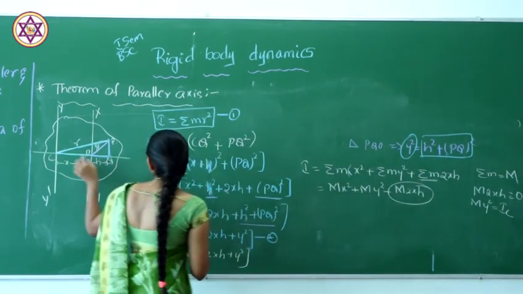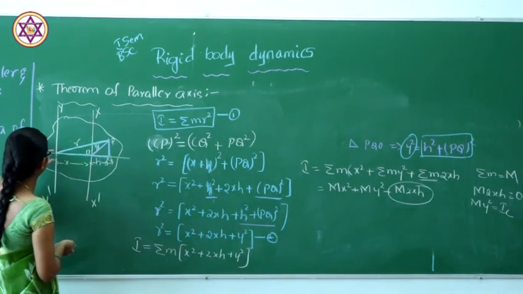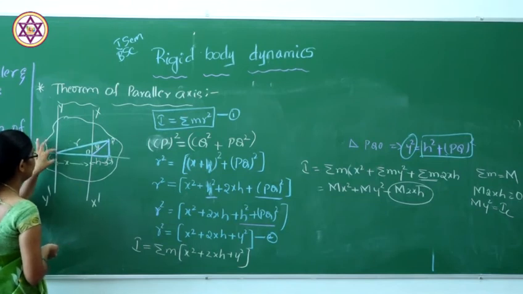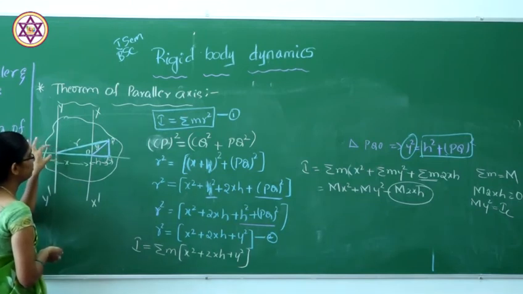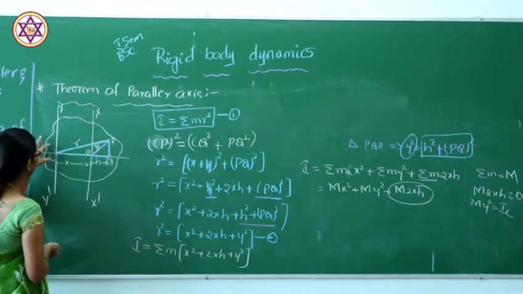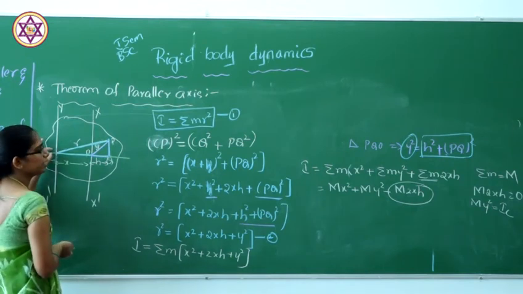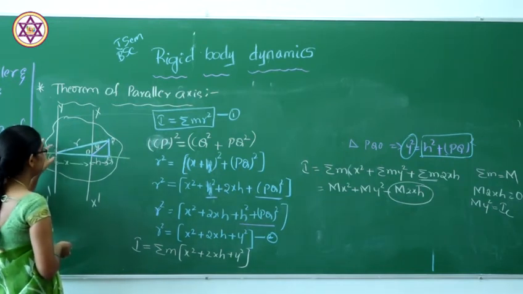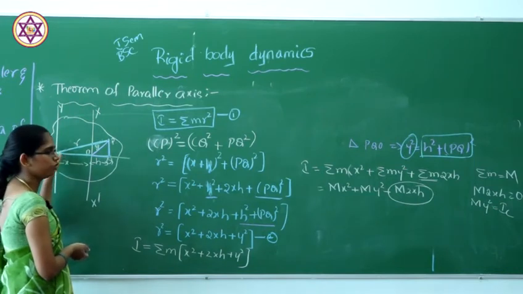That means the center is on the y axis, so the sum of m y square is nothing but capital IC, the moment of inertia of the center of mass.